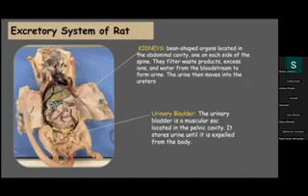And then we have the excretory system of the rat, which also consists of kidneys and urinary bladder. In the rat, kidneys are bean-shaped organs located in the abdominal cavity, one on each side of the spine. They filter waste products, excess ions, and water from the bloodstream to form urine. The urine then moves into the ureters. And then we have the urinary bladder. The urinary bladder is a muscular sac located in the pelvic cavity. It stores urine until it is expelled from the body.